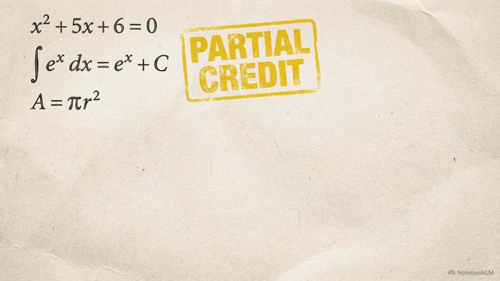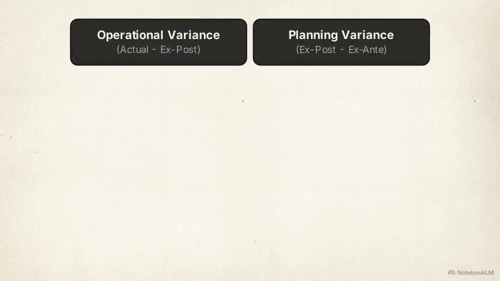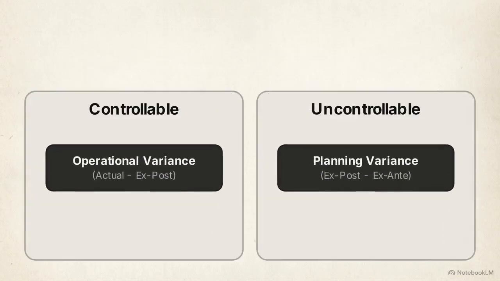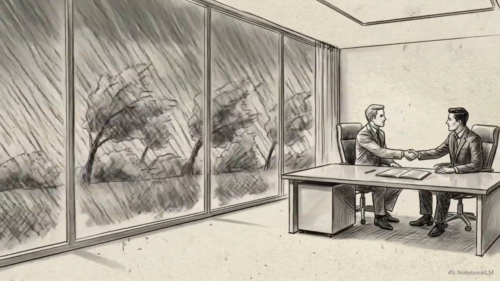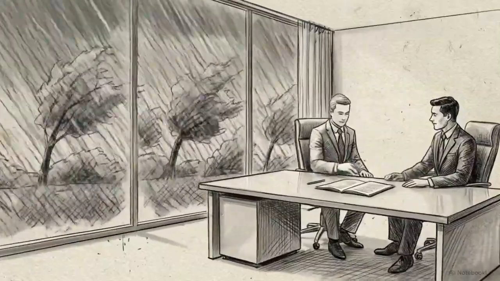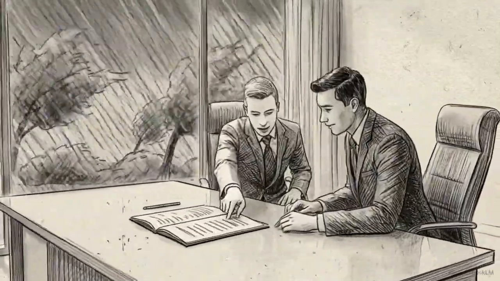Calculating these three numbers perfectly will only earn you partial credit on a final level strategic cost management exam. The remaining marks depend entirely on your written analysis. You must use the numbers to assign accountability based on the controllable versus uncontrollable matrix we just derived. Advanced standard costing provides the mathematical framework for organizational fairness, ensuring that performance reviews remain accurate and actionable even in an unpredictable world.